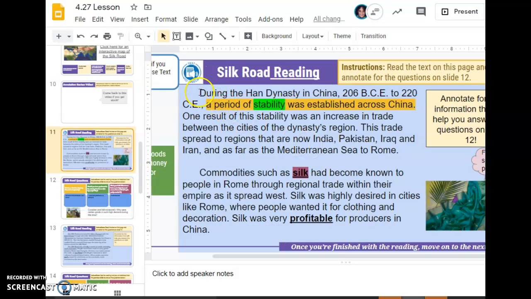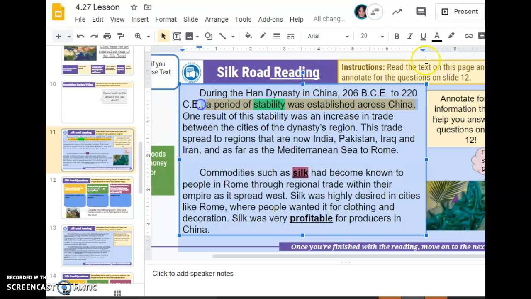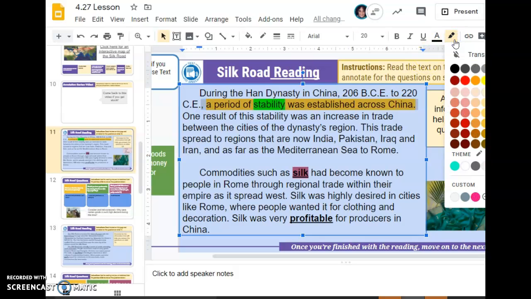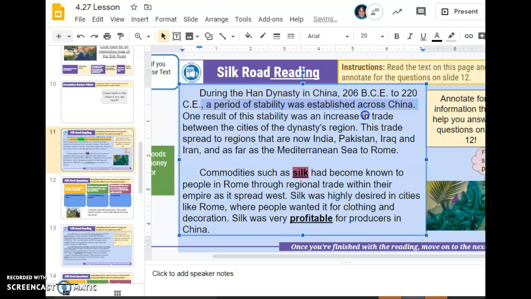And so as I'm reading, I can see it says, during the Han Dynasty in China, 206 BCE to 220 CE, a period of stability was established across China. So I hear in this reading that there was a lot of stability, that's a description of what it was like during the Han Dynasty. So I'm going to go ahead and highlight this, and my favorite color is purple, so I'm going to highlight it in this nice purple color.